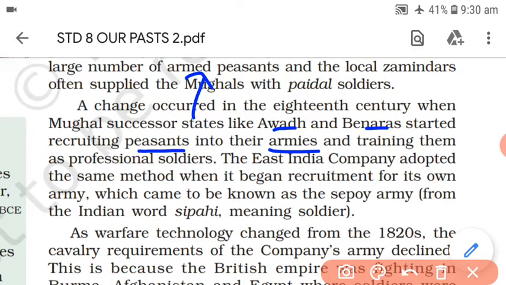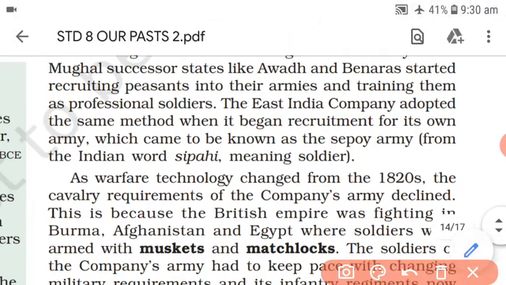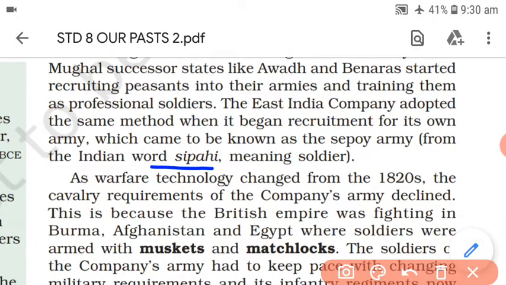So these peasants who were able to fight wars joined armies and were given training as professional soldiers. Now they also had army training, and the East India Company adopted the same method when it began recruitment for its own army. The same thing was taken over by the EEIC; they also started recruiting an army from these peasants, which came to be known as the Sepoy army. Sepoy, an Indian word, in Hindi is Sipahi, which means soldier, and this was known as the Sepoy army of the EEIC.